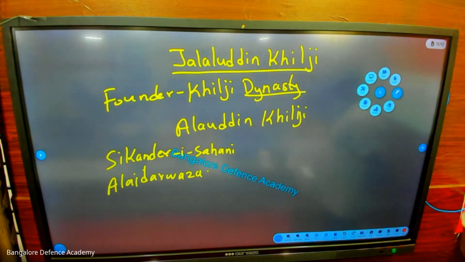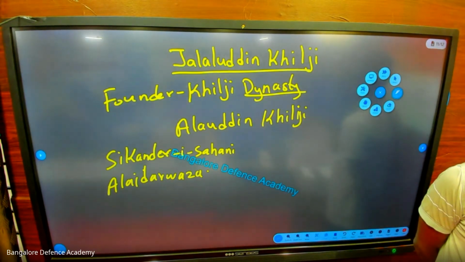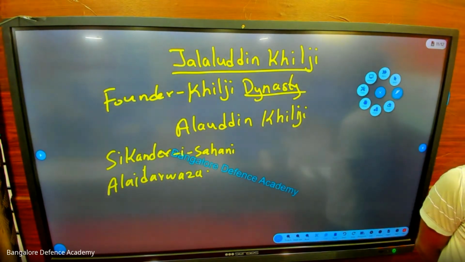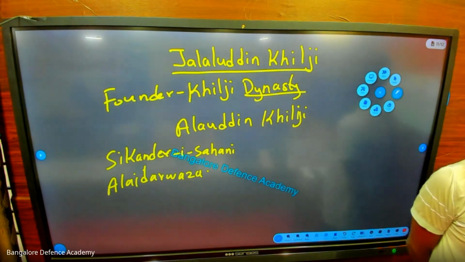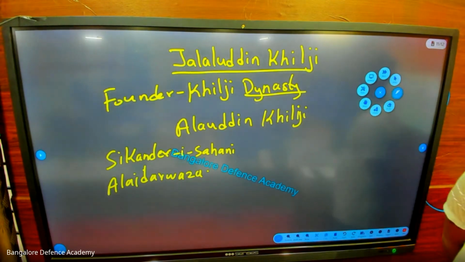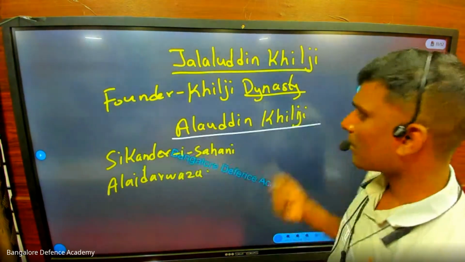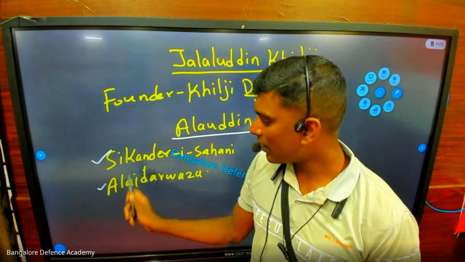Has everyone written? Yes, sir. Okay, look at this now. Have you all written Alauddin Khilji? Yes, sir. So he is famously called what? Sikandar-i-Sahani. Then we have the Alai Darwaza.